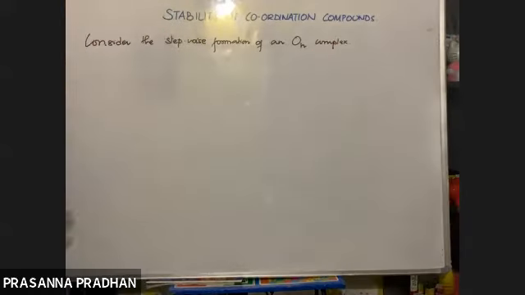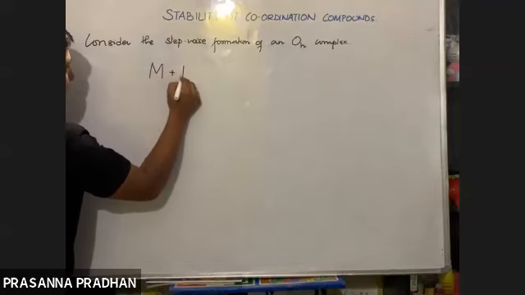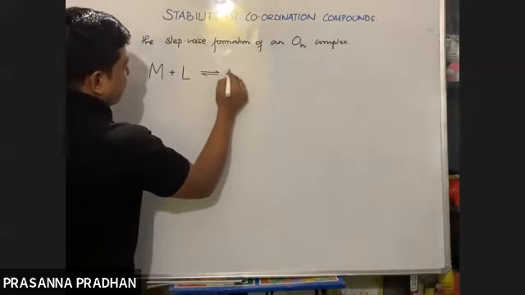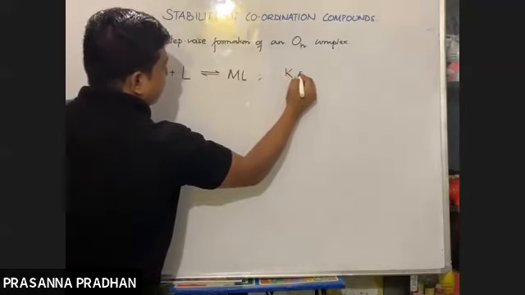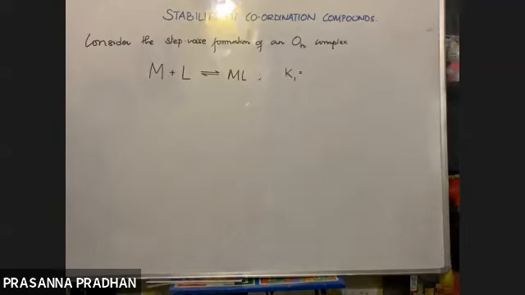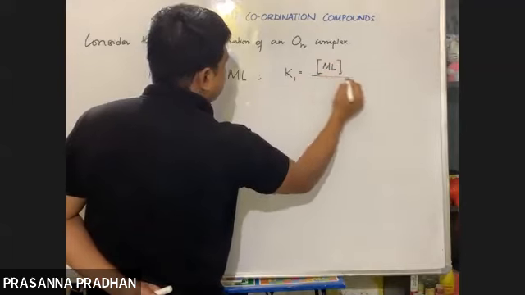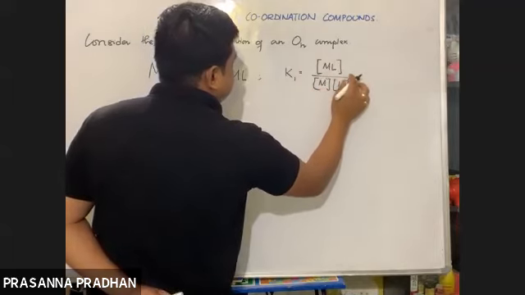OH stands for octahedral complex. Remember, in an octahedral complex, how many ligands are associated with the metal? Six. So let us imagine that I have a metal M. In step one, one ligand is associated with it, giving the equilibrium to ML. What is the equilibrium constant K1 given by? The concentration of the product divided by the concentration of the reactant. One simple concept I'll clear out here.